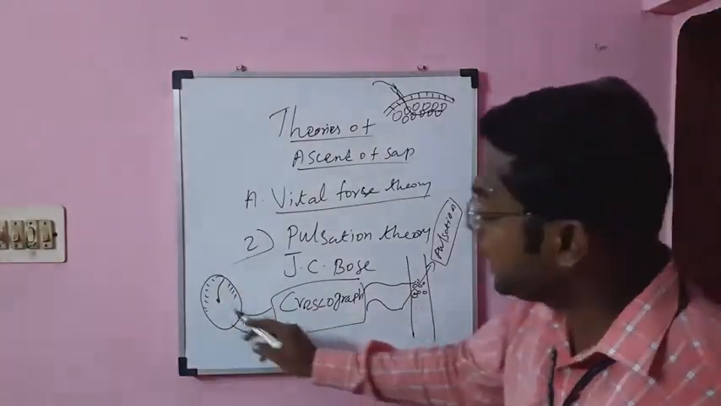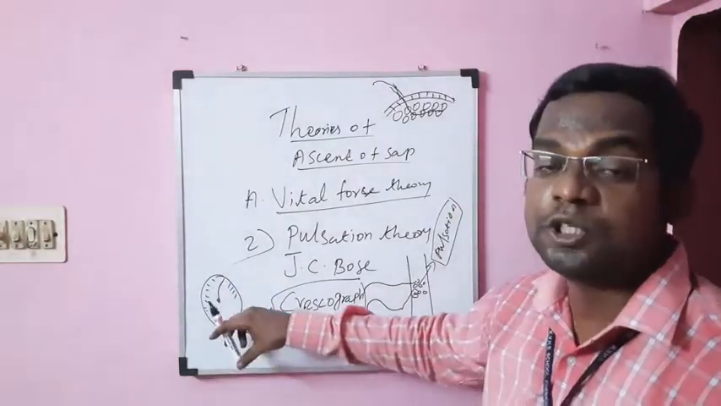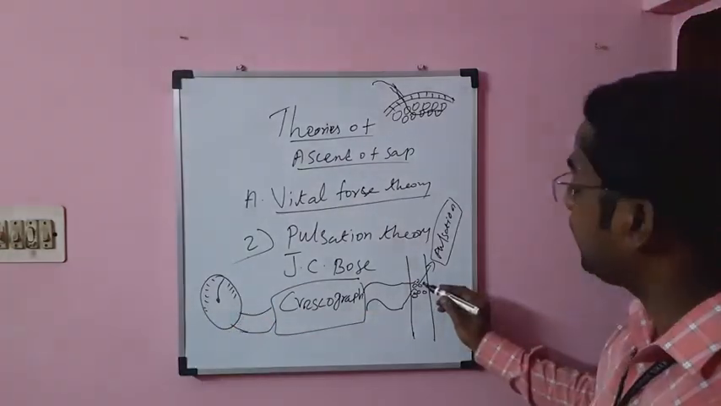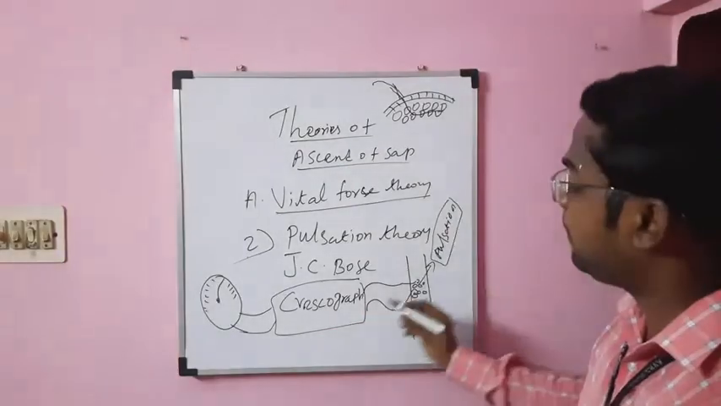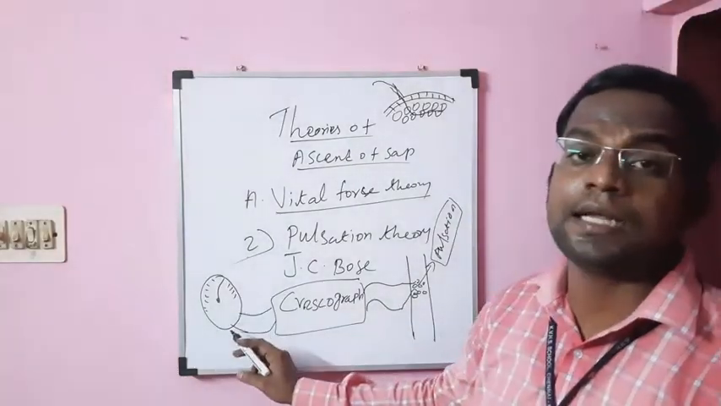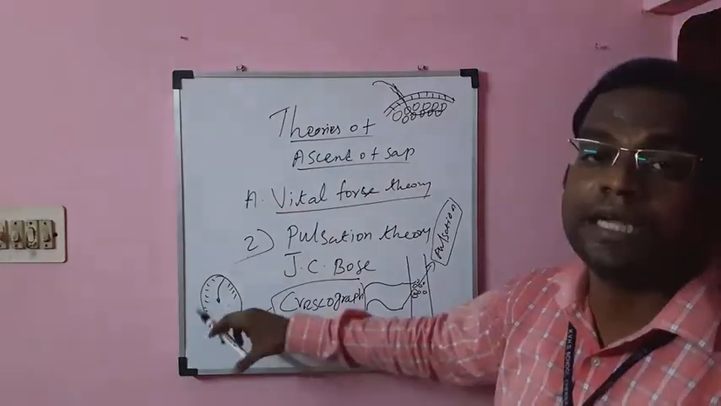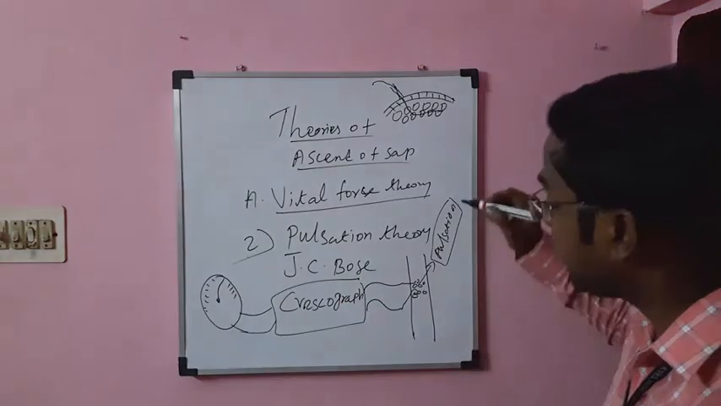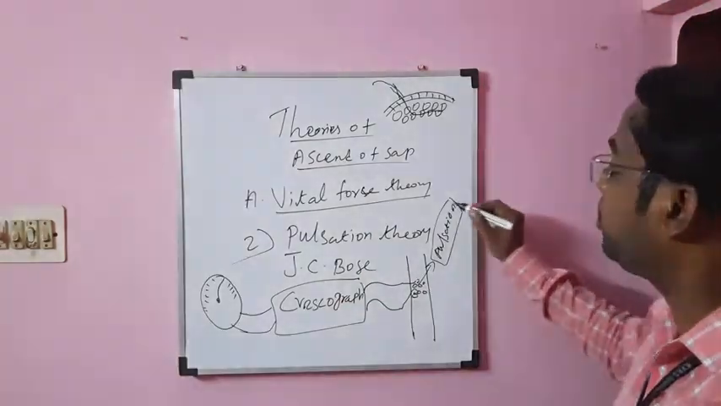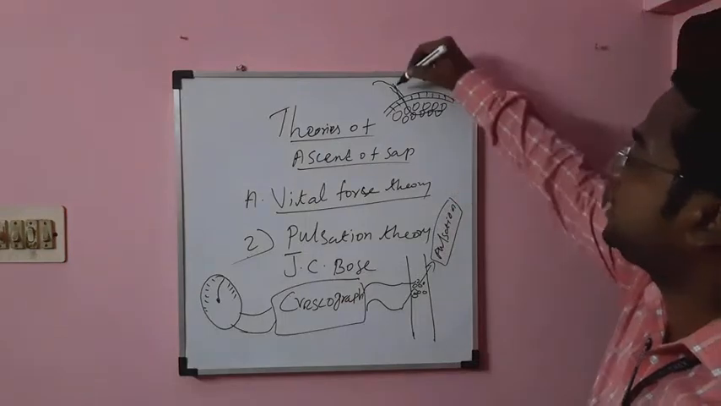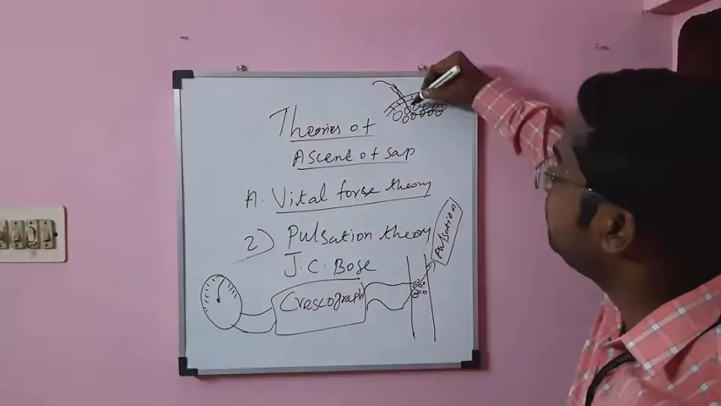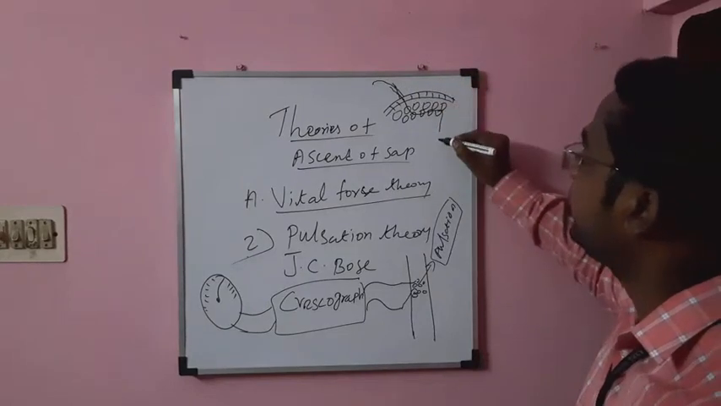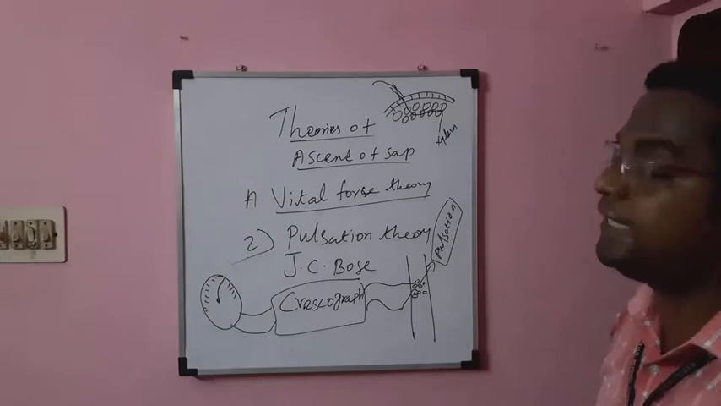That's why the galvanometer started to show the reading of the electric current, because the cortical cells produce the pulsation. That pulsation is converted into electrical current and shows the movement of the galvanometer. So from this experiment, J.C. Bose explained that the cortical cells have the ability to produce pulsation. By the pulsation, water from the root enters into the cortical cells one by one, and finally it reaches the xylem.